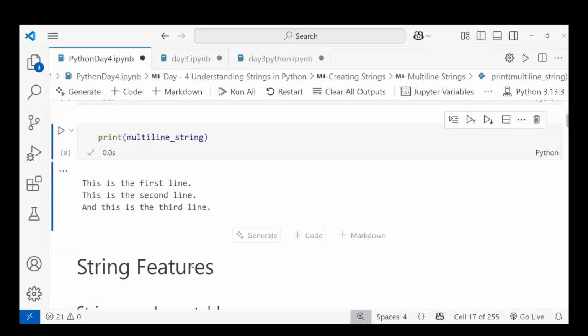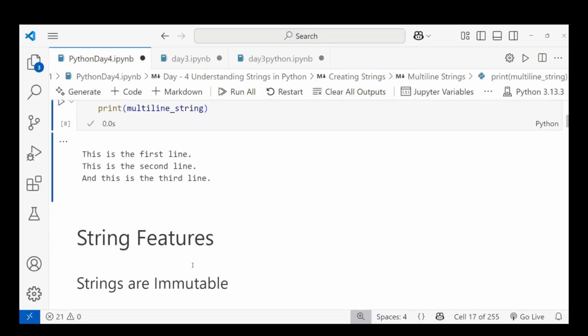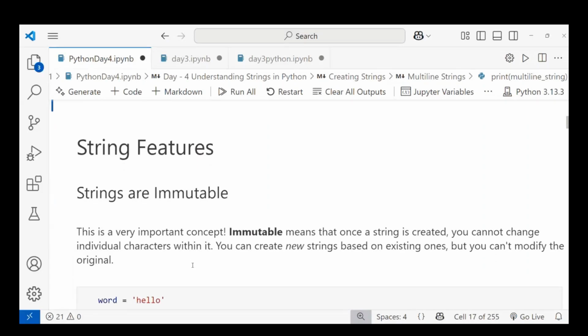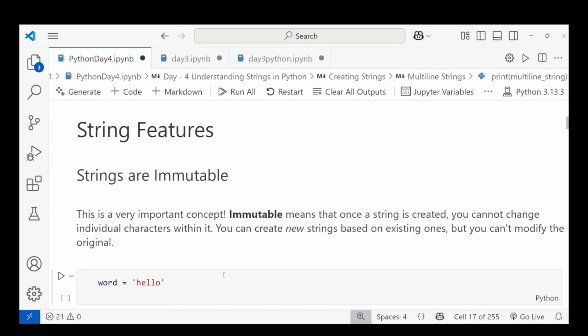Okay, let's see some string features. What features do strings have? With the example, you can understand it neatly. Strings are a sequence of characters, and strings are immutable. What is immutable? Immutable means you cannot modify it. This is a very important concept. Once your string is created, you cannot change it, but you can create a new string based on the existing one, but you cannot modify the original.